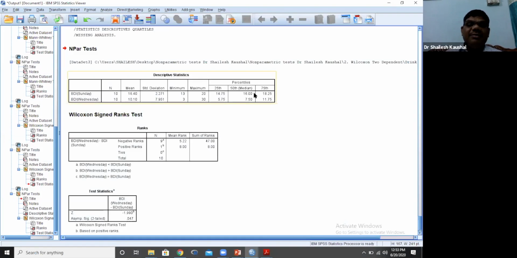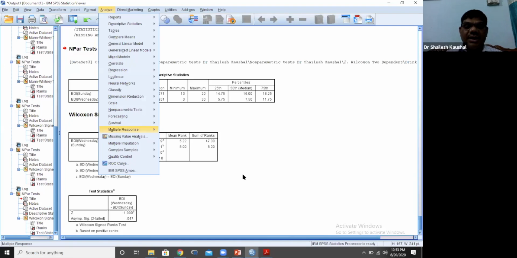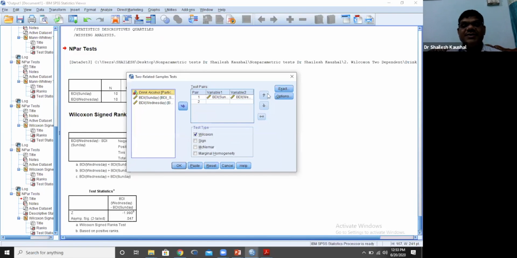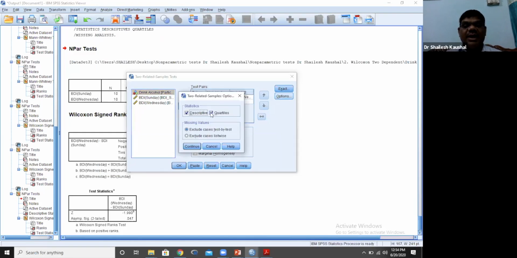Analyze, then non-parametric test, and two related samples. We have transferred both the variables into the test pairs, and then in options we will tick both descriptive and quartile.